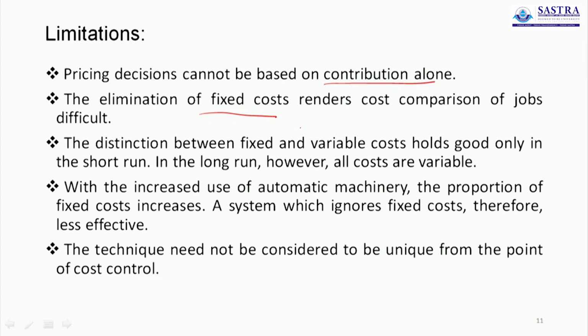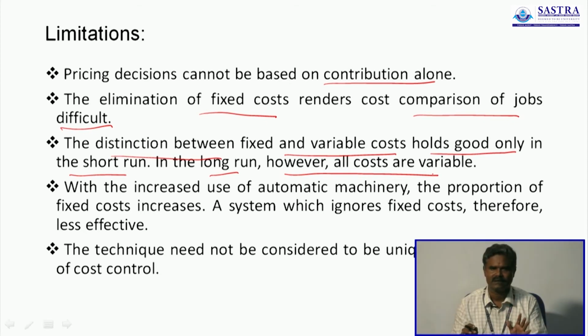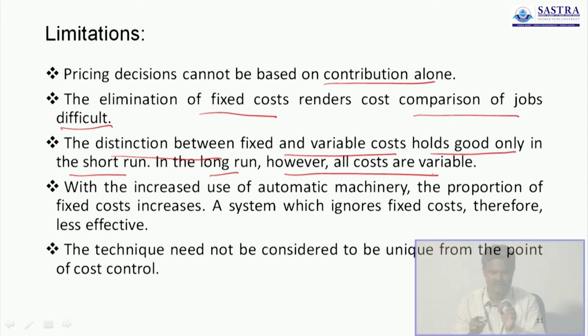The elimination of fixed cost renders cost comparison of jobs difficult. Here we cannot compare the cost between the jobs easily. The distinction between fixed and variable cost holds good only in the short run. In the long run, however, all costs are variable. Here you have to know one important thing: all costs are variable. There is no fixed cost for a long period, but fixed cost is a period cost, it is fixed for a short duration. So in general all costs are variable.